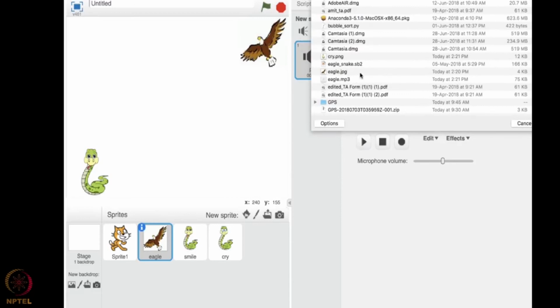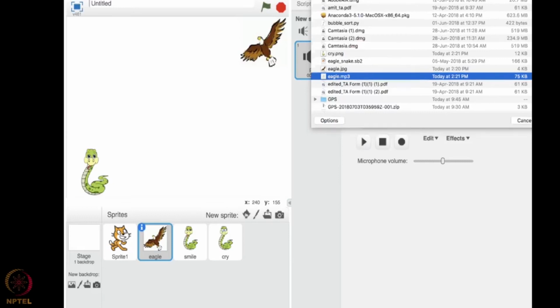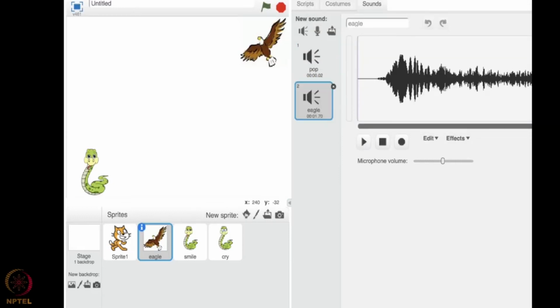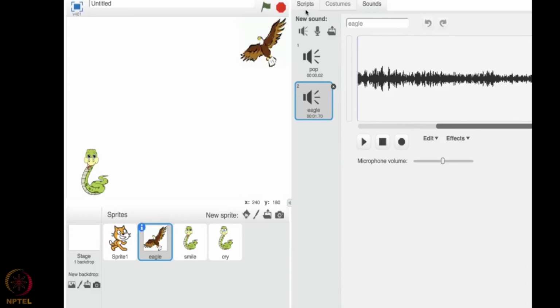So eagle.mp3. This is my sound file. Okay. Let me open it. I'll show you how the sound is. I'll play. This is how the sound of the eagle will be once it has caught the prey. So that we are going to use it here. So we have loaded the sound into our project.